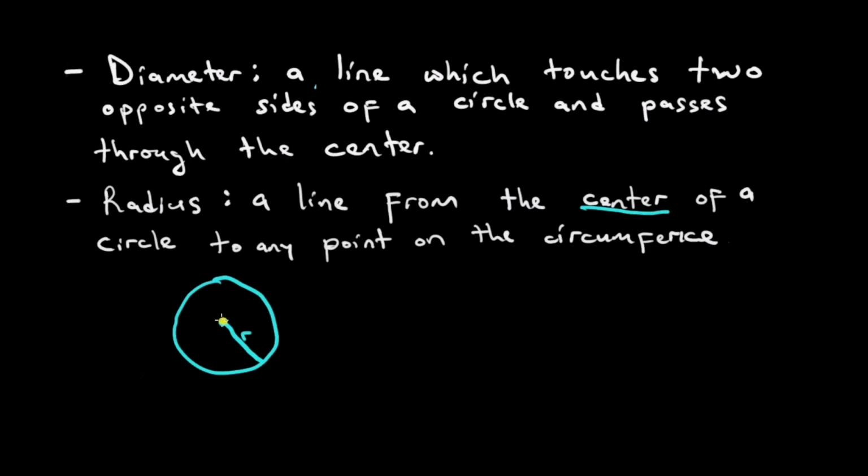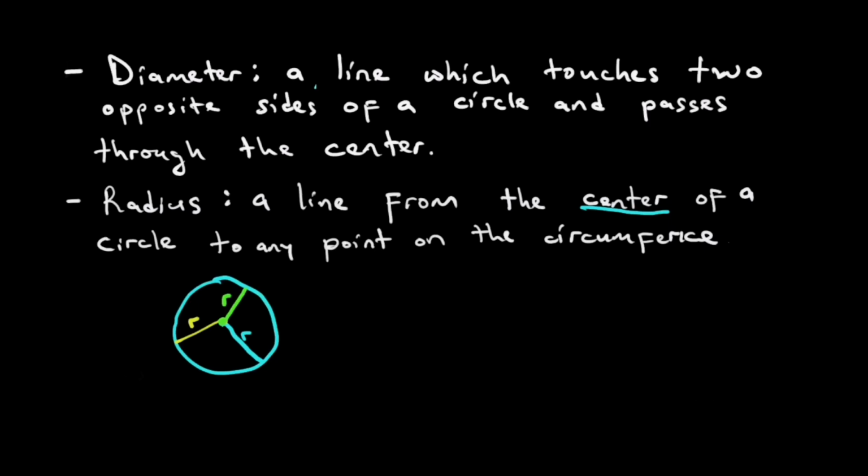If we start from the circumference here and touch here, it's also a radius. If we start from the circumference again and touch here, it's also a radius. So it's any part of the circumference, but where must it start from? The center. So we have defined the radius and also defined the diameter. We want to know the relationship between the diameter and the radius.